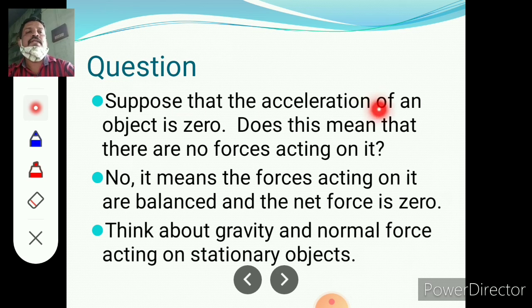Suppose the acceleration of an object is 0. Does this mean that there is no force acting on it? No, it means that the forces acting on it are balanced and the net force is 0. Think about the gravity and normal force acting on a stationary object.